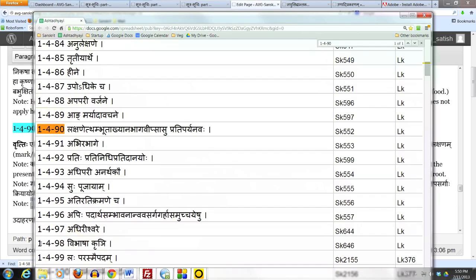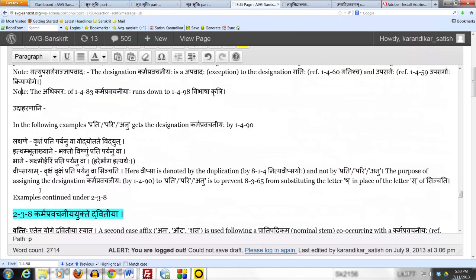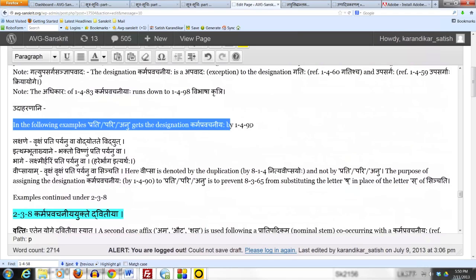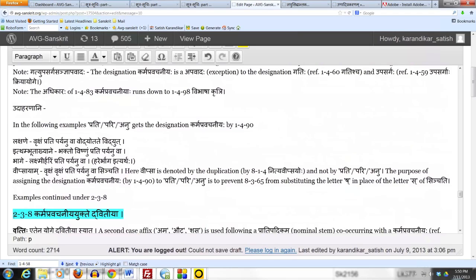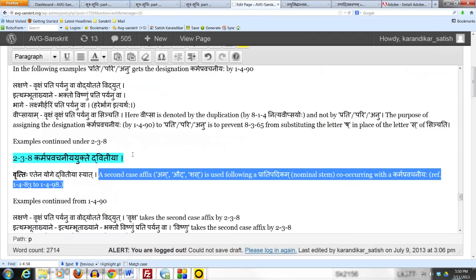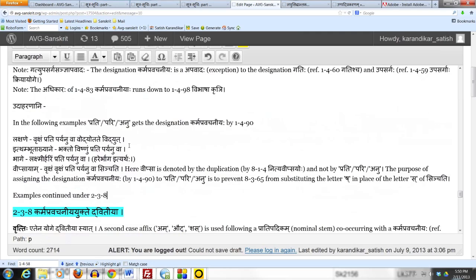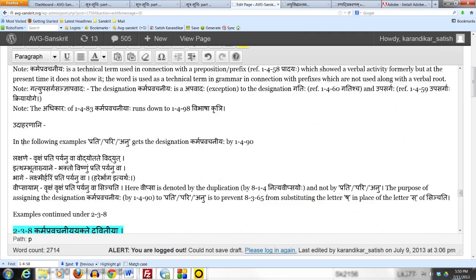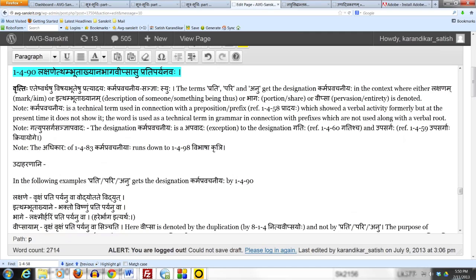Okay, let's take some examples. Udaharanani. In the following examples, prati, pari or anu gets the designation karma pravachaniyaha by 1490. And then, as we'll see shortly, by 238, a pratipadikam used in connection with a karma pravachaniyaha gets the second case affix. Okay, in the case of lakshane, meaning mark or aim: vriksham prati paryanuva vidyotate vidyat, which means the lightning flashes or strikes with the tree as its mark, as its aim.